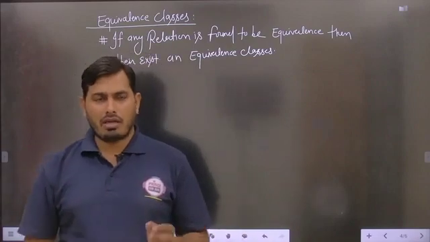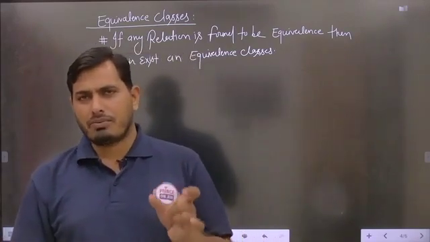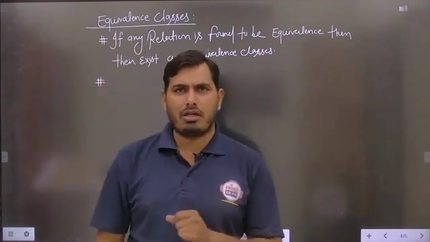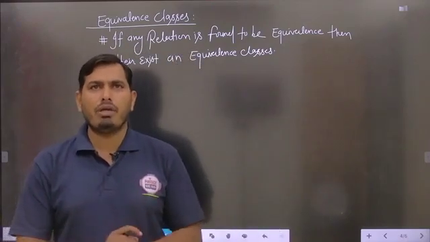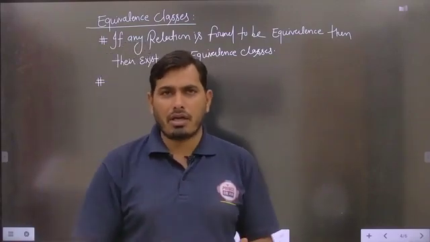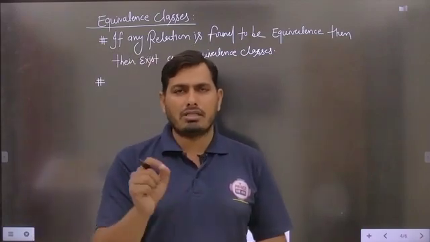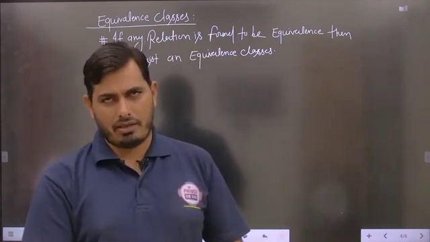Then we are saying that A1 intersection A2 will be equal to the empty set. This means these subsets are mutually disjoint with each other, meaning no element is found to be common. The second condition: if we take the union of the two subsets, A1 union A2, it is always found to be equal to the set A. Is it clear?